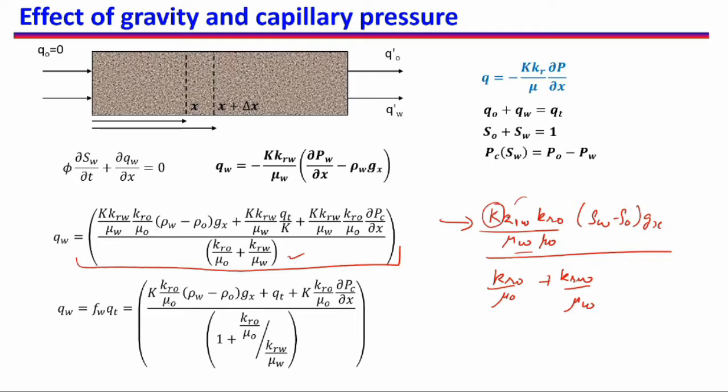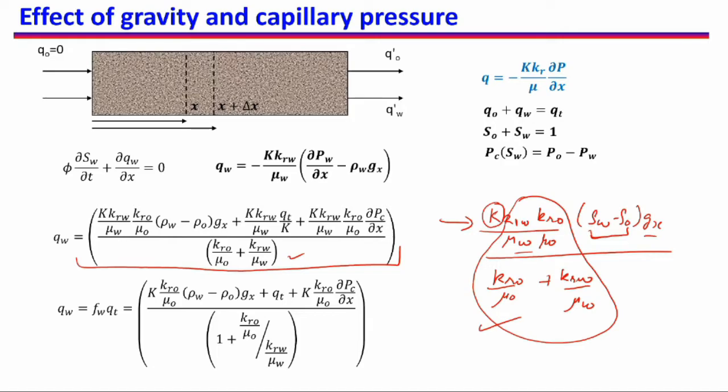It has some sort of relative permeability divided by viscosity, and then it has a density difference and gravity. So that means the water flow will depend on the density difference in the direction of gravity and some relative